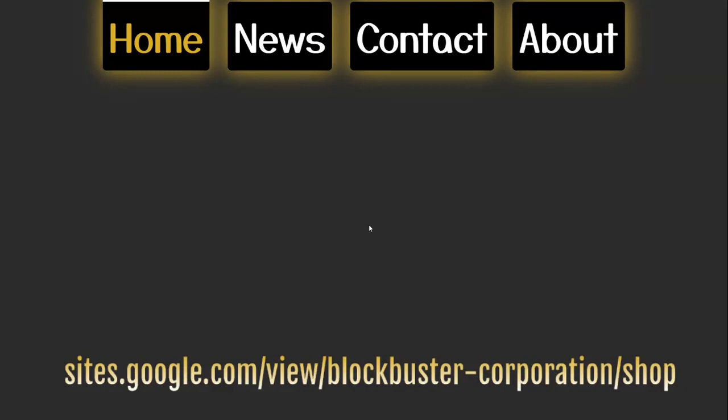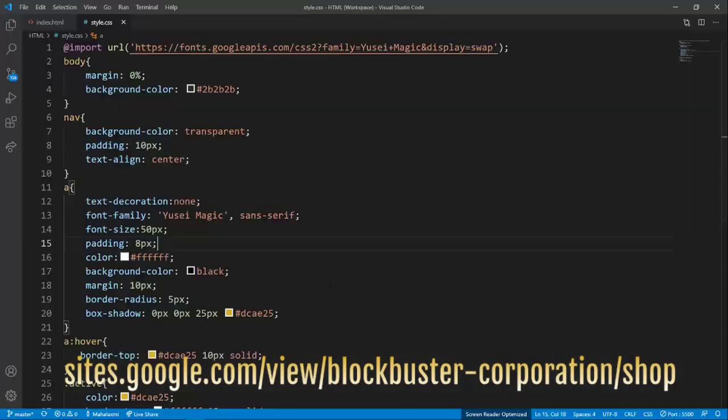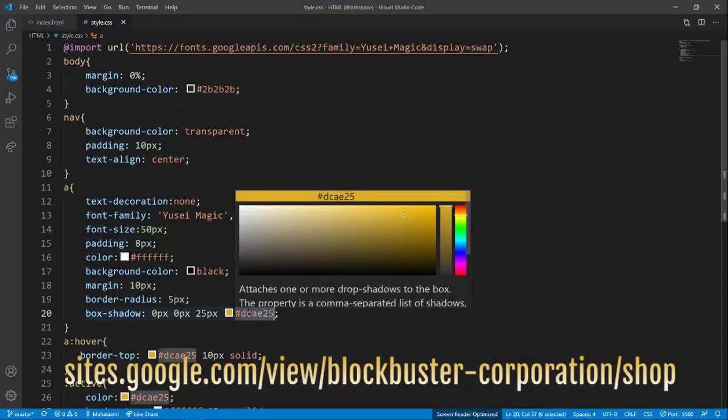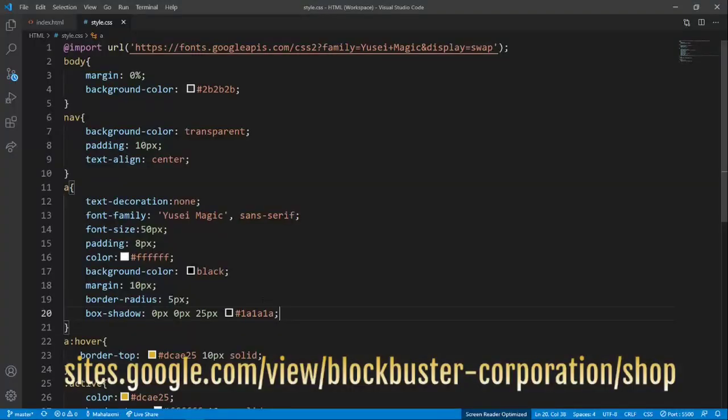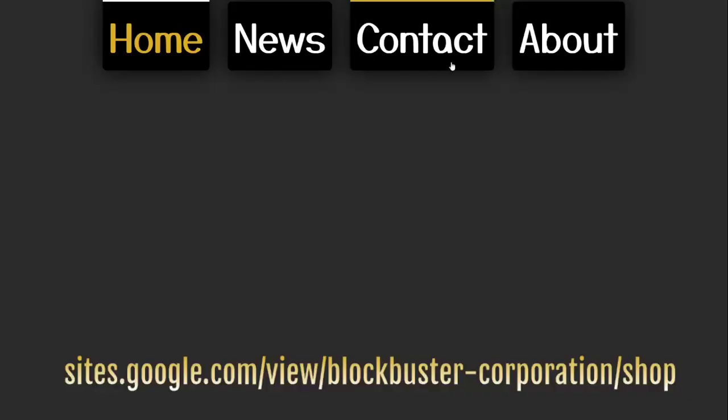So we made the buttons. Changing the color so that it looks a bit better. It looks like a normal shadow now.